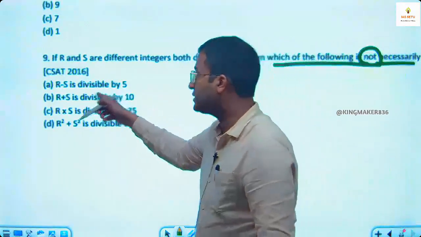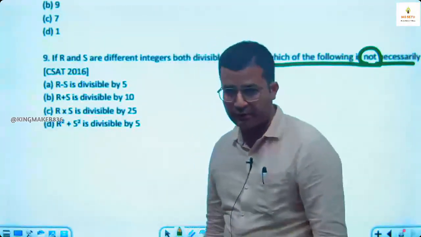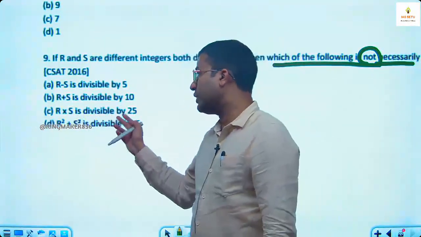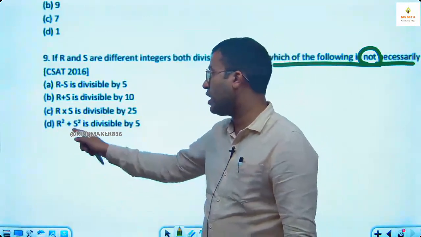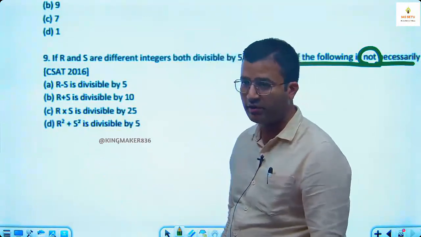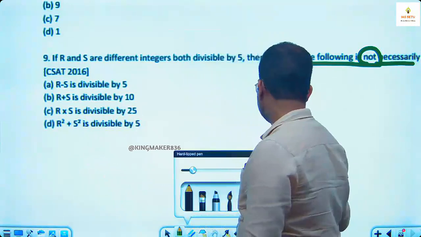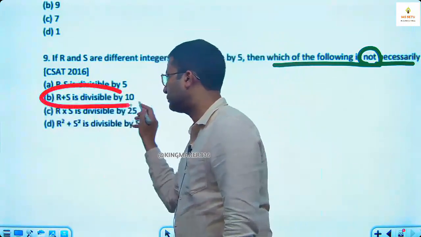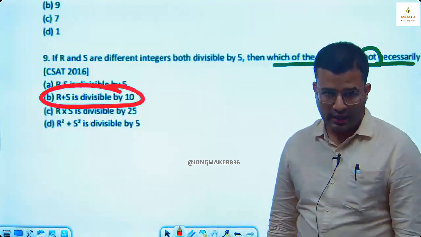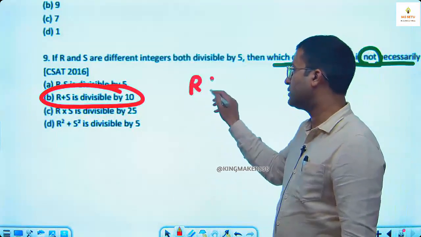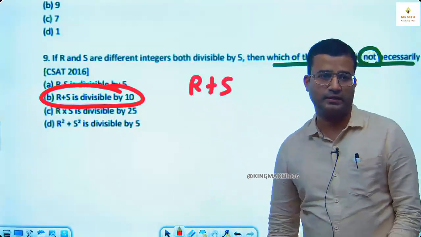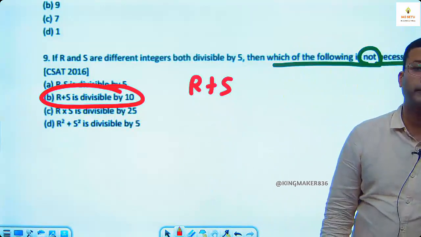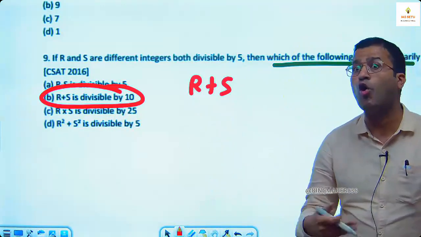R minus S is divisible by 5. R into S is divisible by 25. R square plus S square is divisible by 5. Here I tell you the answer is B. Let me tell you how. R plus S is divisible by 10. Maybe, may not be, but you cannot say necessarily, always.